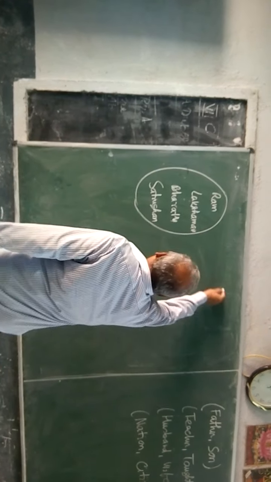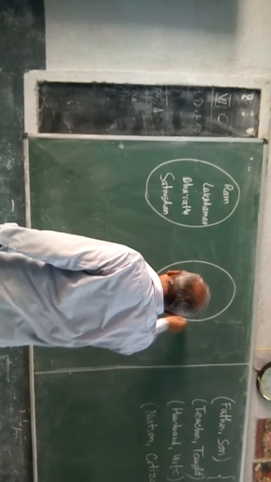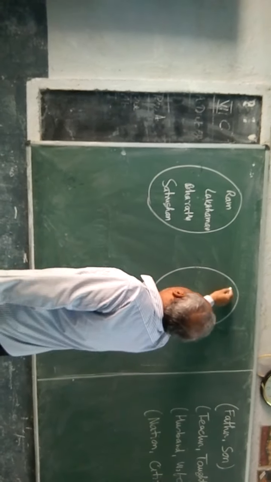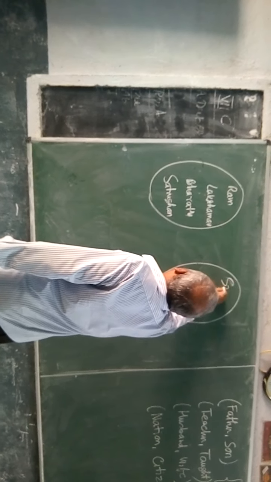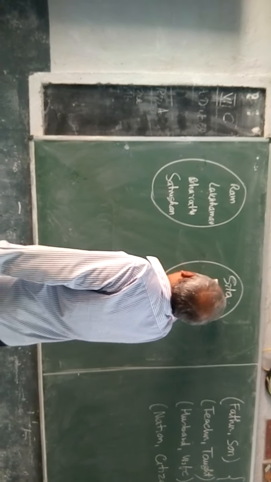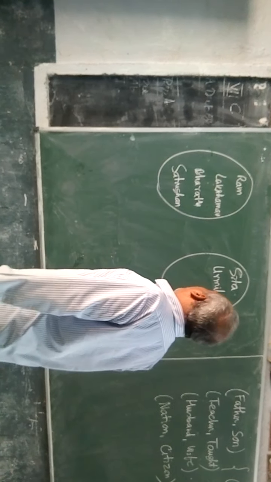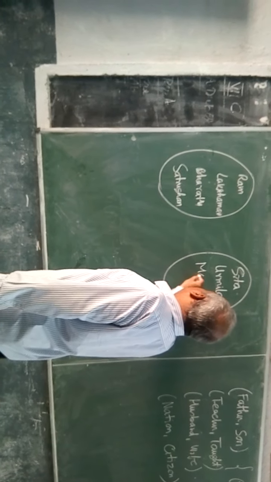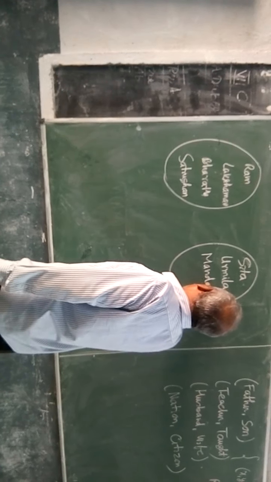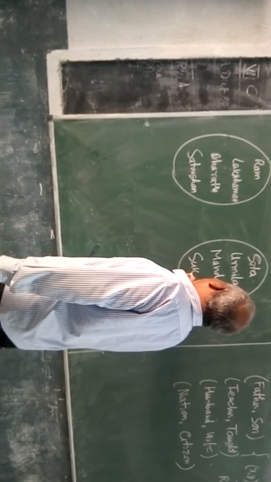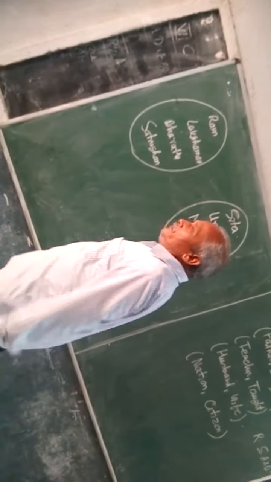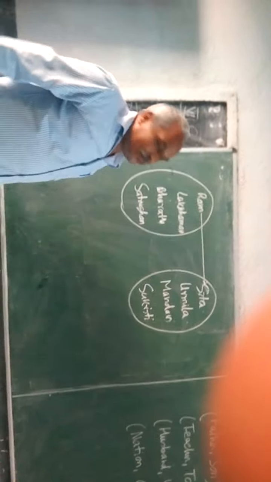And I take another set, in which I take Sita, Urmila, Mandavi and Sukriti. You all know Ram is related to Sita. Everybody knows Sita is the wife of Ram.